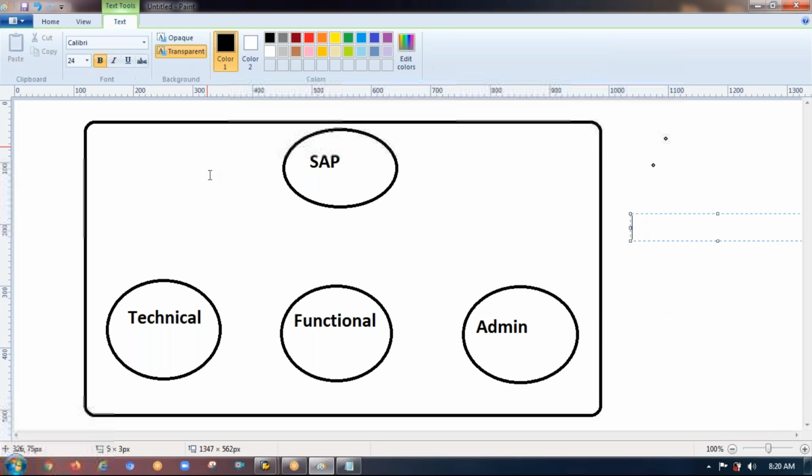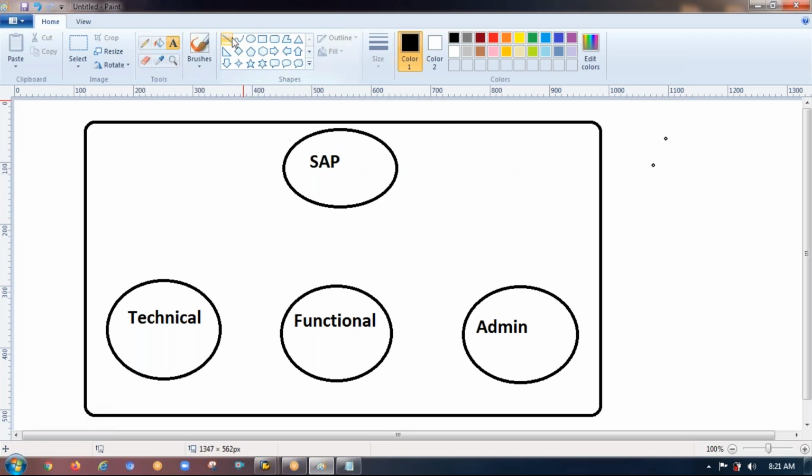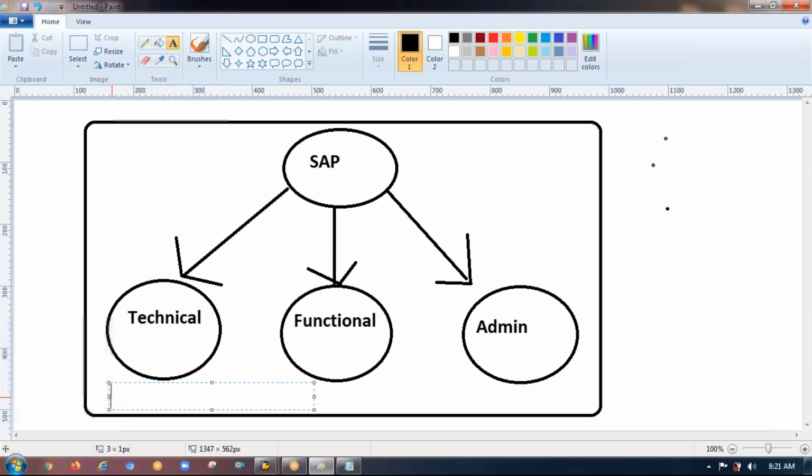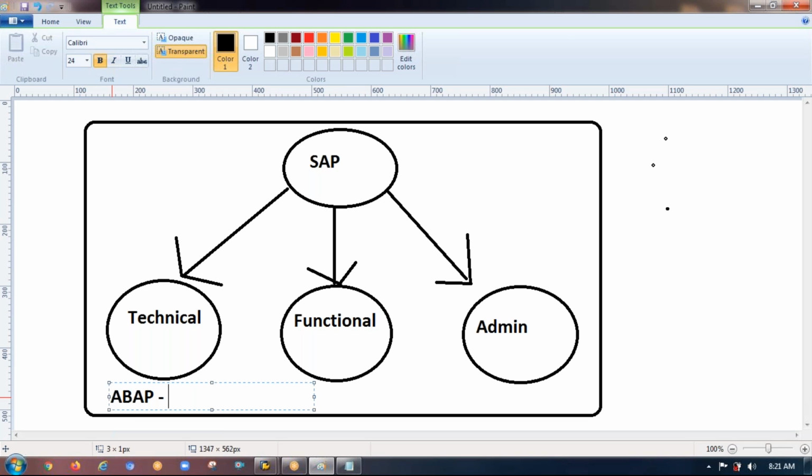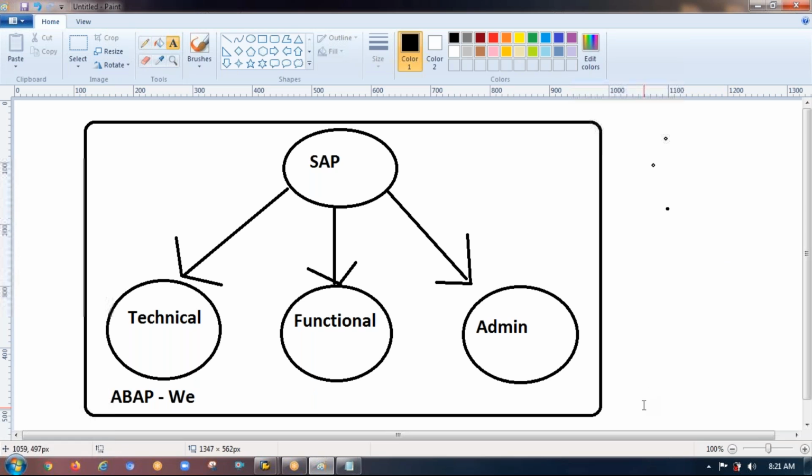As we discussed already, please don't call it SAP as a word; SAP stands for Systems, Applications, Products. SAP has typically three teams. The first team is technical, then functional, and the last team is the admin team. The only technical team is ABAP, meaning we are the ABAPers.